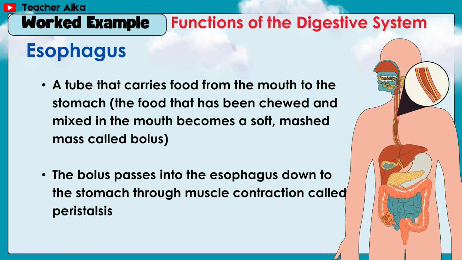Esophagus, a tube that carries food from the mouth to the stomach. The food that has been chewed and mixed in the mouth becomes a soft, mashed mass called bolus. The bolus passes into the esophagus down to the stomach through muscle contraction called peristalsis.